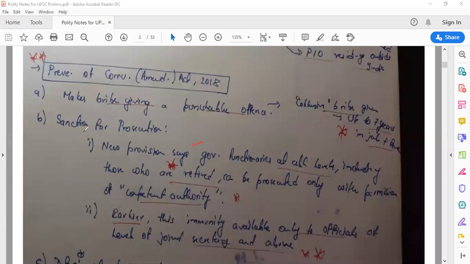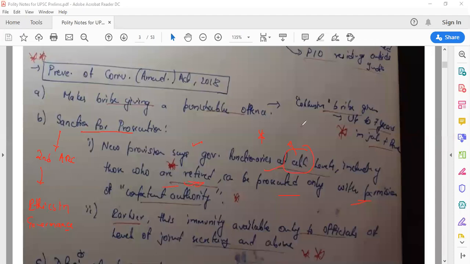The new provision is saying, in the case of sanctions for prosecution, again, to know more about it, you can read the second ARC Ethics and Governance report. I have made videos on it. So that will help you understand what is sanction for prosecution, right? So again, let's not waste time. The new provision in the PCA Amendment Act 2018 is saying that government functionaries at all levels, including those who are retired, this is also interesting, can be prosecuted only with permission of the competent authority.